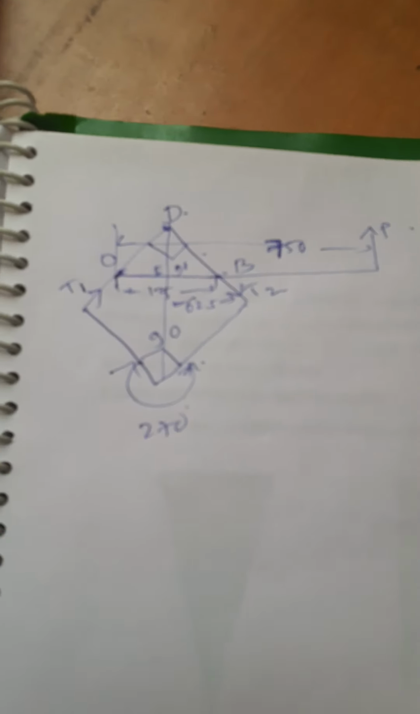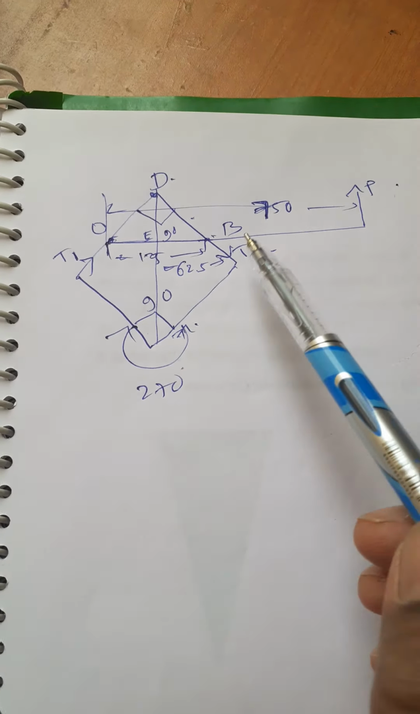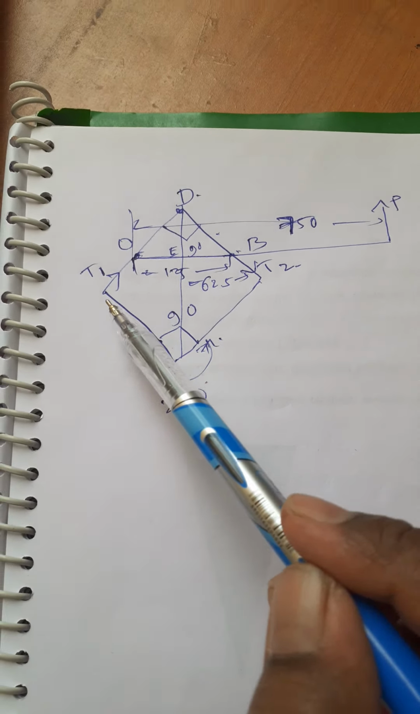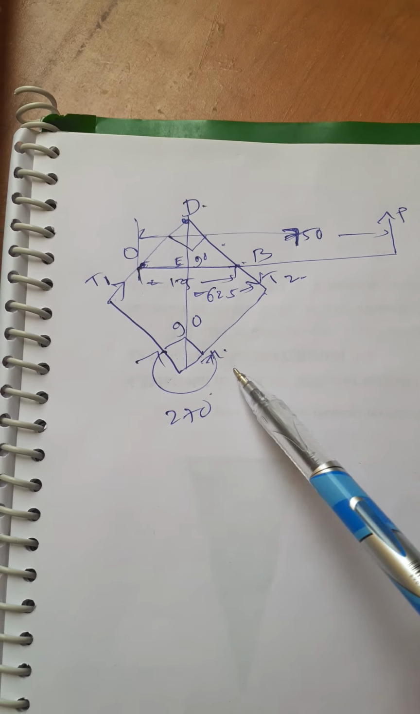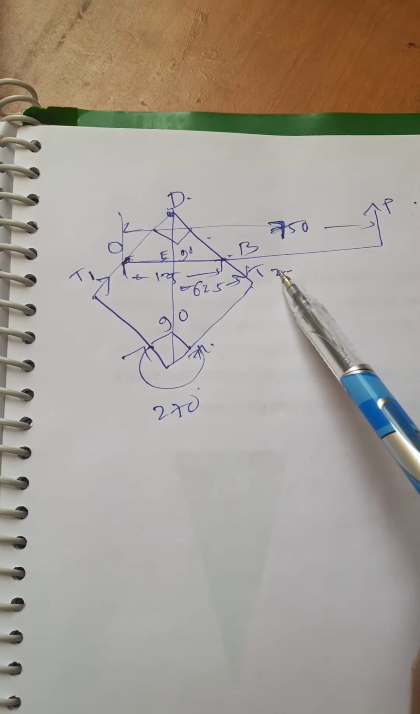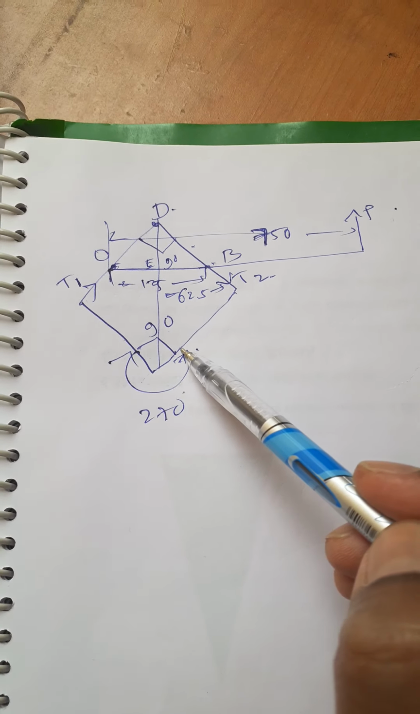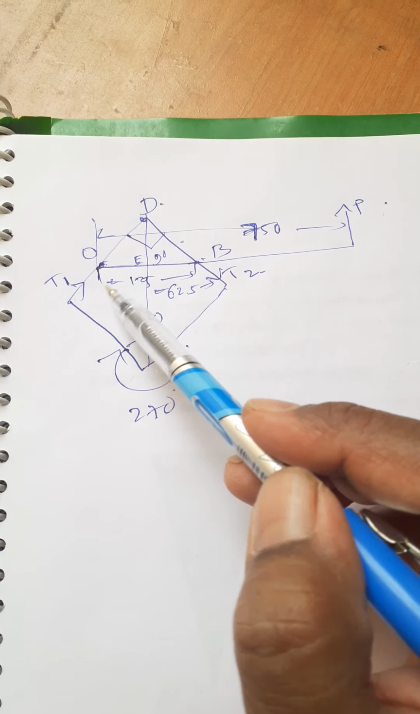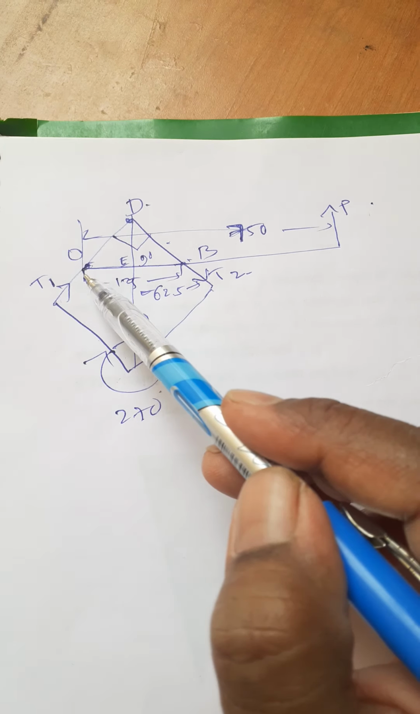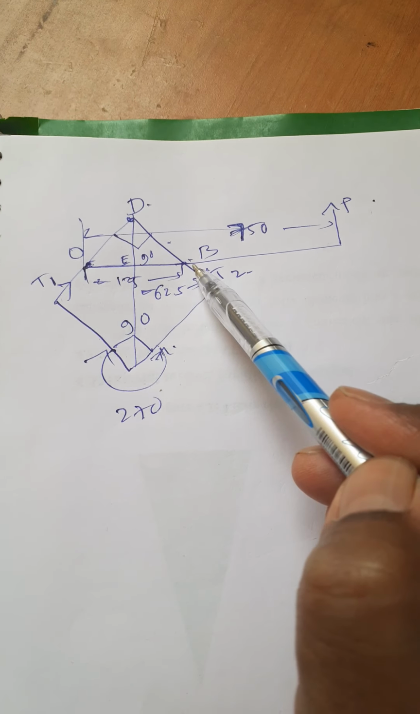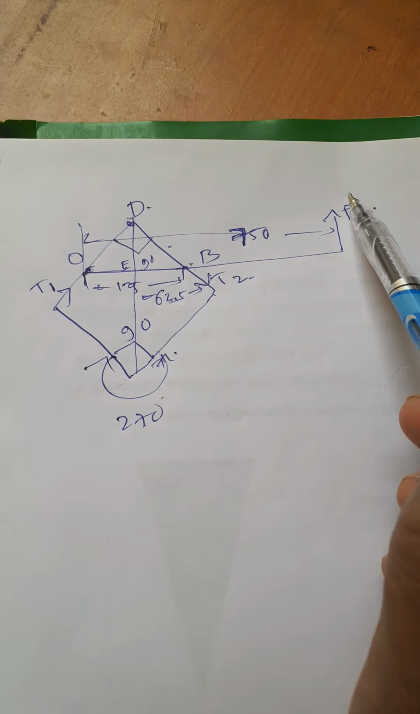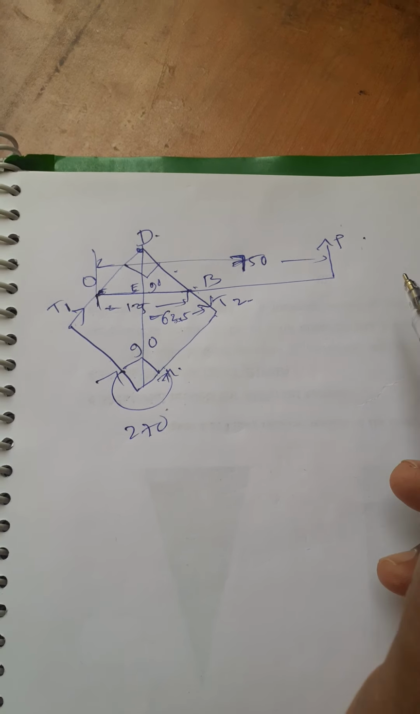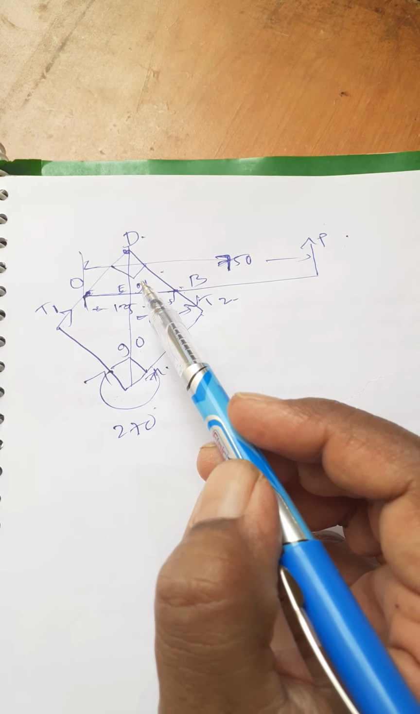To make it easy, I have shown it in this way. This is your band, which has a contact of 270 degrees, so the remaining is 90 degrees. This is T1 and T2 because of the pressure. This is the fulcrum, and this is completely 125, half of this will be 62.5. This is 750, and this is the pull.